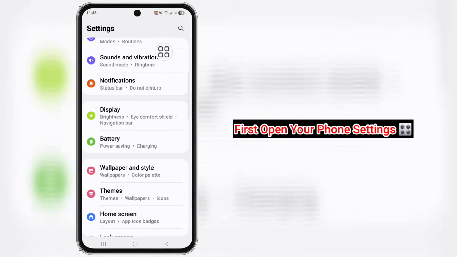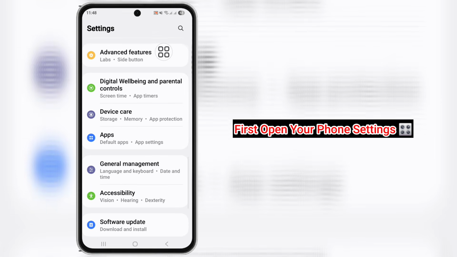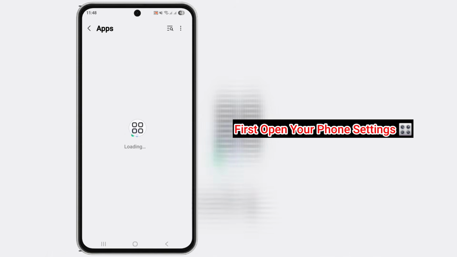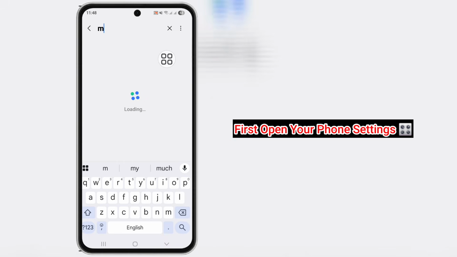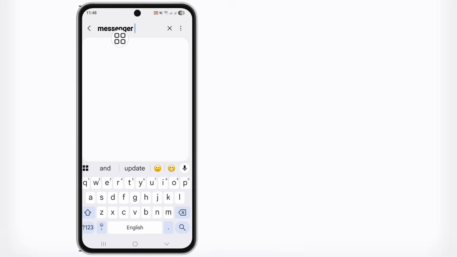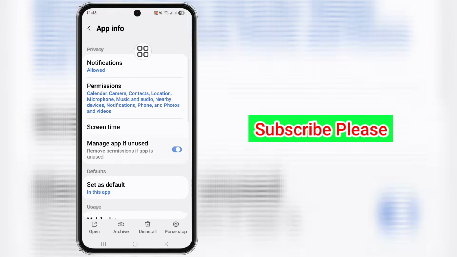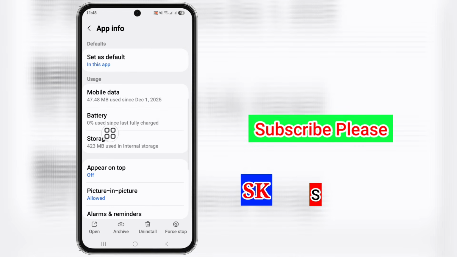and scroll down. Now click on the apps option, and apps option loading. Now search for Messenger and search the Messenger. Now tap on the Messenger, scroll down. Now tap on the storage,